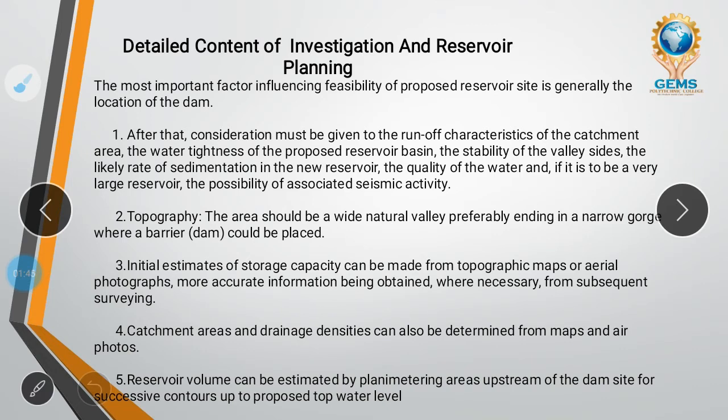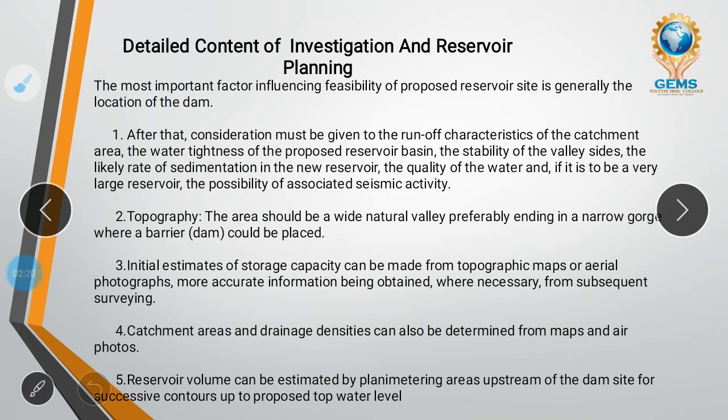Again, what is runoff? If there is persistent rain, if continuous rain is there, the amount of runoff will be more. If rain is very slow, runoff is not possible. Higher the rain, the more the runoff, and lower the rain, the lower the runoff. By this we can study the stability, like where we are going to make this. So consideration must be given to runoff characteristics. Runoff characteristics means the capacity for flow.